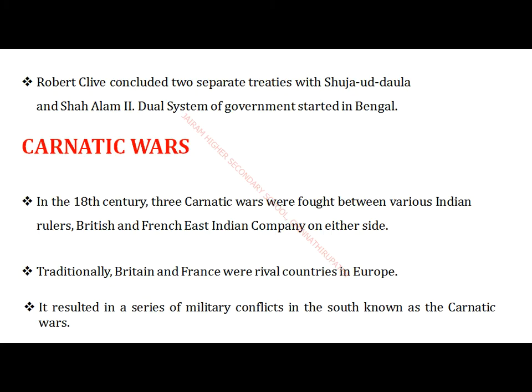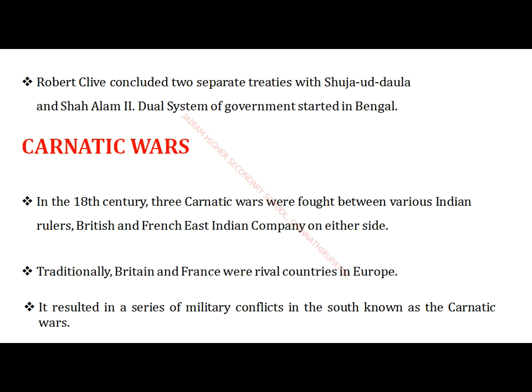Yes, let me move to the next concept. See, Robert Clive is a very adamant military commander on the side of the Britishers, where at last he got two separate treaties with Shuja-ud-Daula and Shah Alam II. Later he introduced the dual system of government, which started in Bengal.